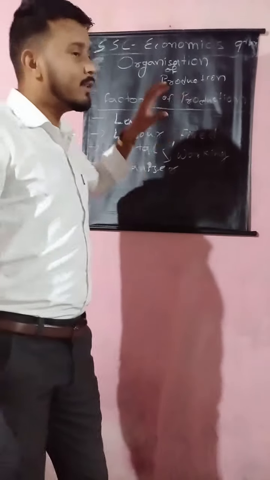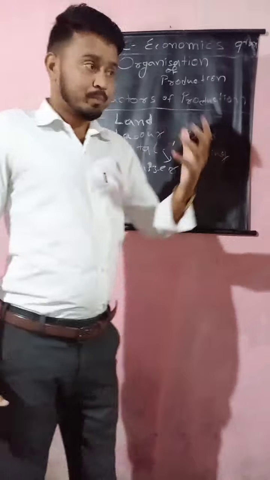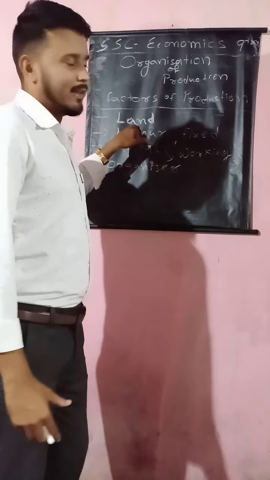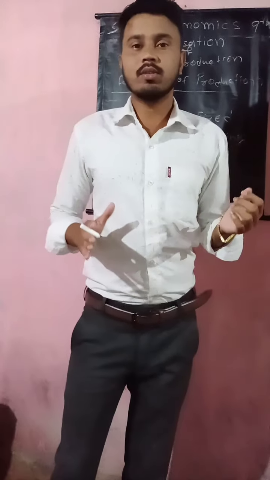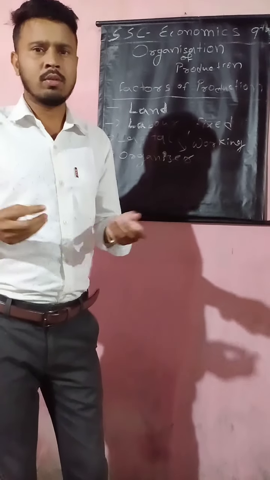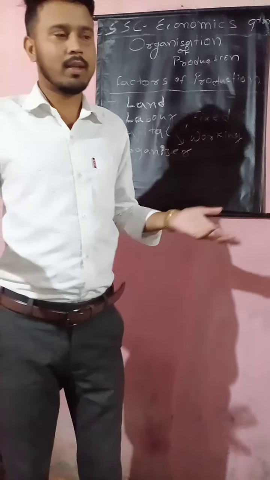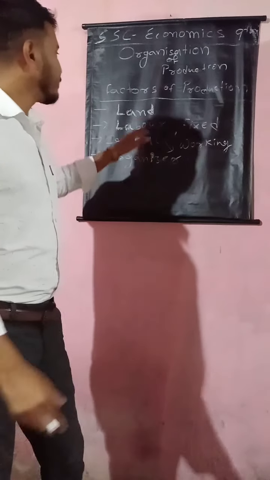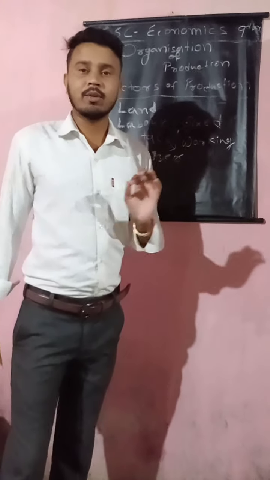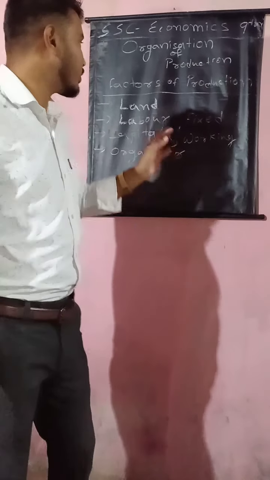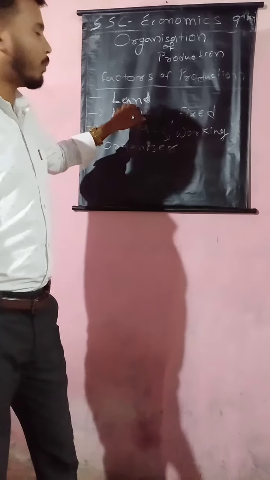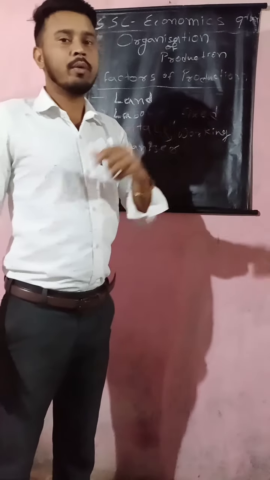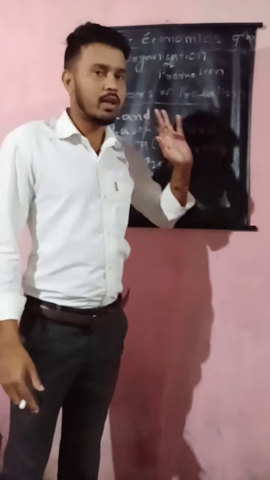Firstly, the main factor of production is land. As you know, land is fixed capital and land is a natural resource. The land can't grow automatically. जमीन अपने आप बढ़ता नहीं है. We know that. So land is fixed capital, which is fixed. That is the first factor and the first resource which we need for production. That is the natural resource, that is land.